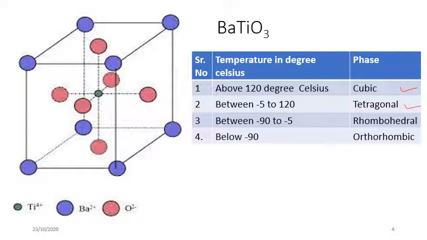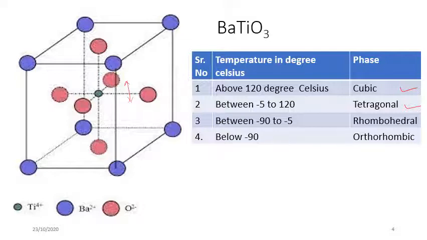So the titanium ion, which is sitting at the center of this unit cell, continuously vibrates up and down. That distorts this structure always, and this structure is called the perovskite structure. So even if we say here cubic, it is not exactly cubic, because this central titanium ion will apply some stress over these oxygen ions and ultimately the barium ions at the corner.